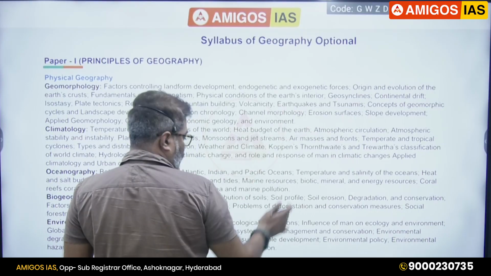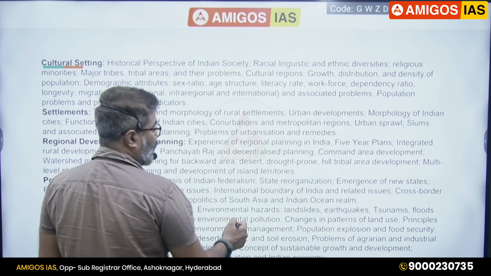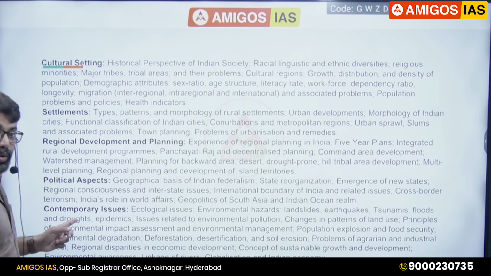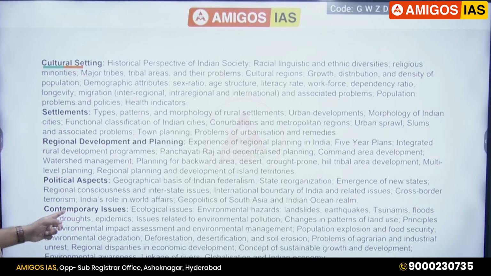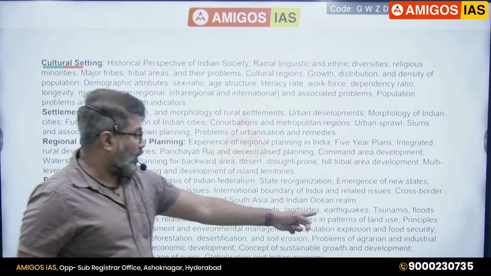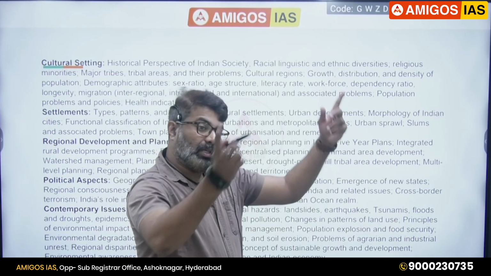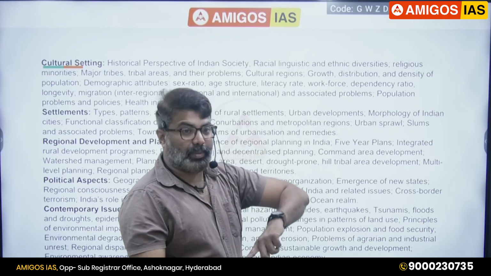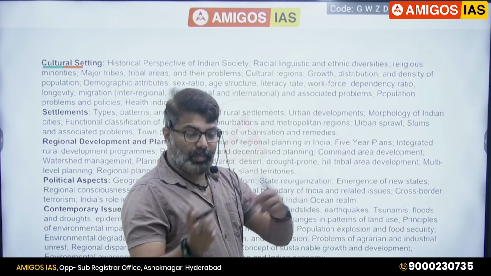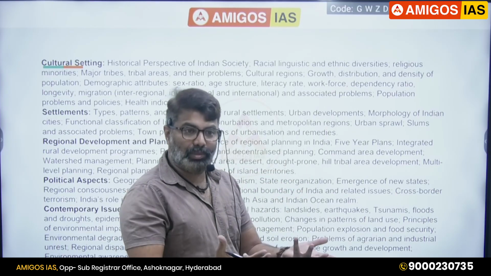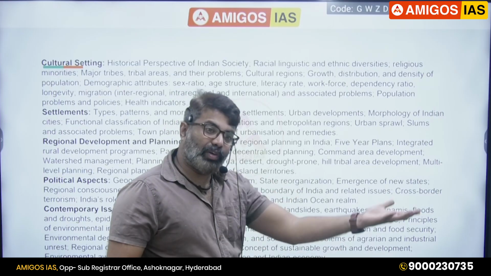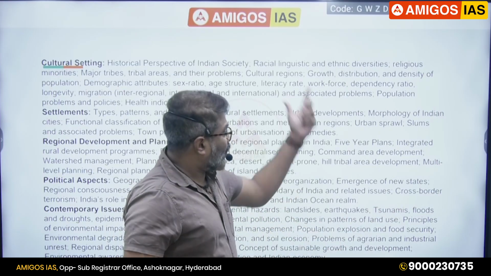I'll show you that same word here. In paper 2, contemporary issues, pay attention here: earthquake, tsunami. Means the syllabus given in paper 2 is repeated in paper 1. Paper 1 and paper 2 have the same words. Earthquake, it's understood, world also we have to read, India also we have to read. They have given it twice.